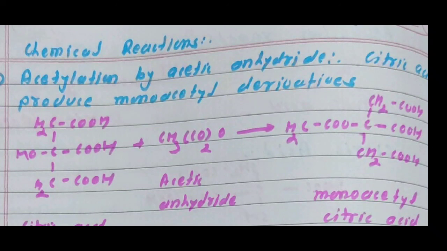That is the formation of monoacetyl citric acid. H from the hydroxy group and one CH3CO is released in the form of acetic acid, and the other CH3CO group attaches to the oxygen, forming CH3COO, that is monoacetyl citric acid. This is the acetylation of citric acid.